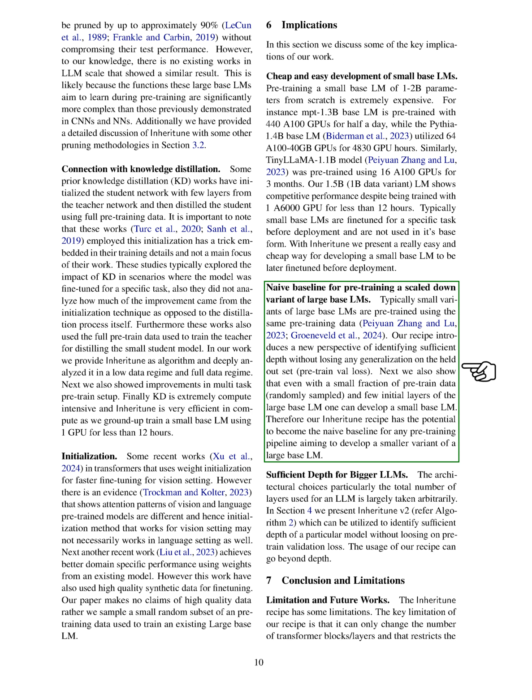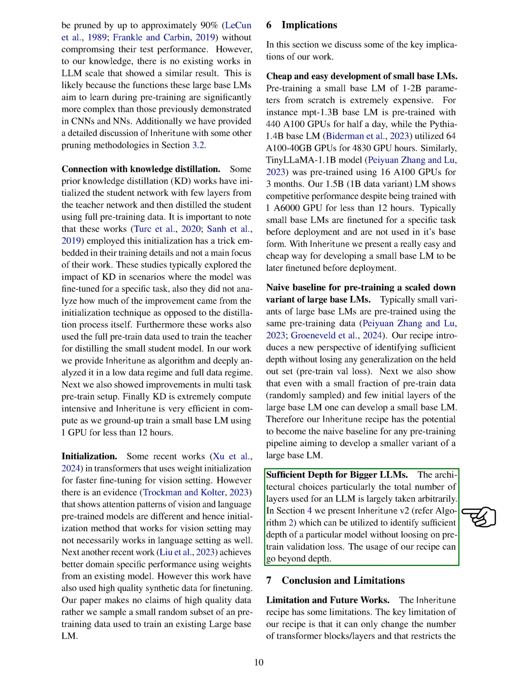Therefore, our Inheritune approach has the potential to become a standard baseline for any pre-training process aiming to create a smaller variant of a large language model. Additionally, we address the issue of determining the optimal depth for larger language models. The total number of layers in a language model is often chosen arbitrarily. We introduce Inheritune v2, which can help identify the appropriate depth of a model without compromising pre-training validation performance. Our approach can be extended beyond depth considerations.